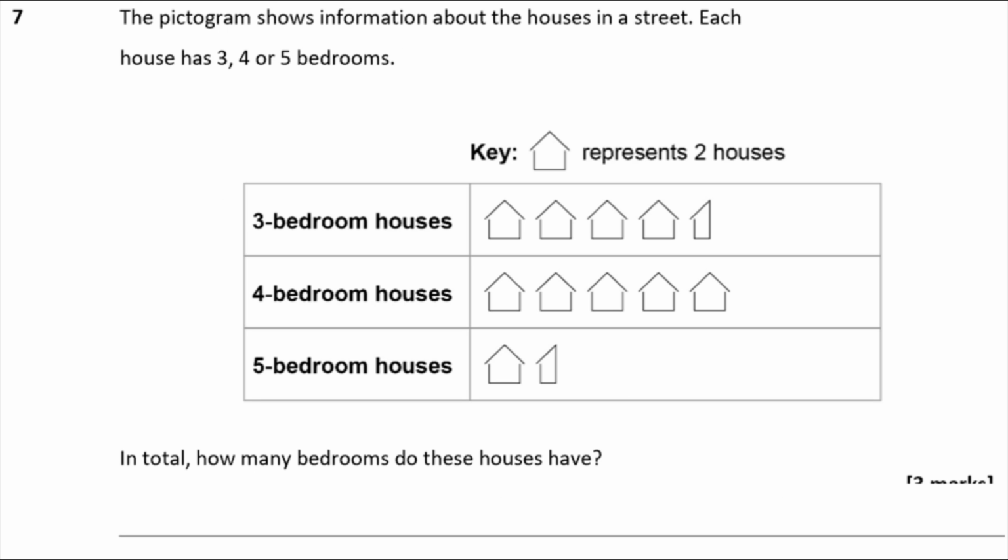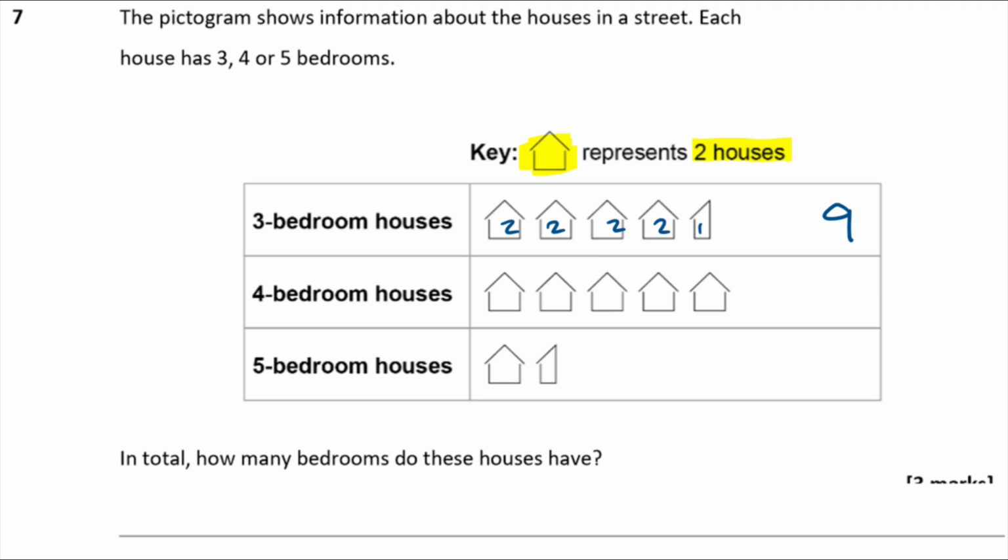Each house has 3, 4, or 5 bedrooms. And we've got a pictogram here, and we've been given a key at the top, and it says one little symbol like this. That's worth 2 houses. Okay? So if you have a look at 3-bedroomed houses, we've got 1, 2, 3, 4 houses and a half a house. So 4.5 houses. So that is going to represent altogether 4 times 2 is 8 plus half times 2 is 1. So that's 9 houses altogether, isn't it? So that's 2, 2, 2, 2, and that one is a 1, giving you 9 altogether.